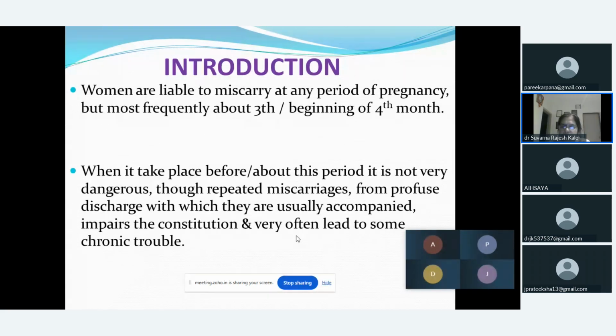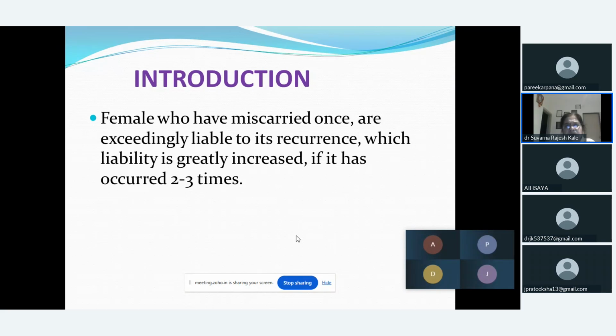Though repeated miscarriages or repeated abortions may cause profuse discharge, usually accompanied by an ill effect on the health of the female, which may impair the constitution and very often lead to a chronic trouble for life. In short, a female who has miscarried once is exceedingly liable to recurrence, and this liability is greatly increased if it has occurred 2 to 3 times.